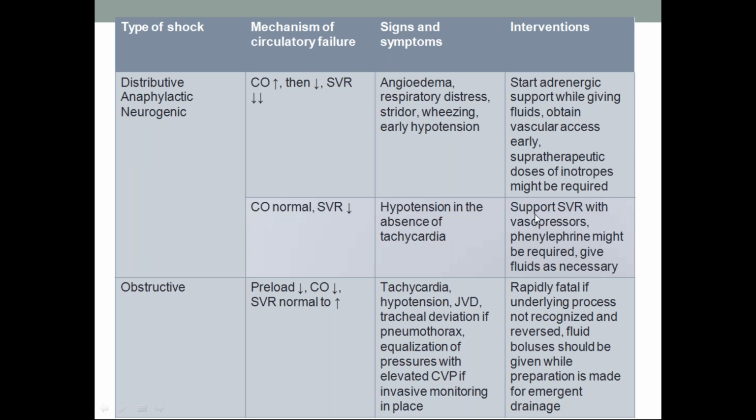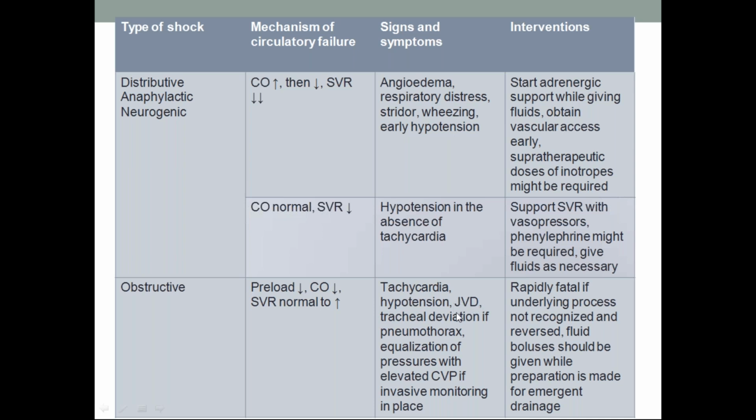And for interventions, we have to support systemic vascular resistance with vasopressors. Because systemic vascular resistance is down, we should support with vasopressors. Phenylephrine might be required. Give fluids as necessary. Obstructive shock, we already thought preload will be reduced and cardiac output is reduced. So systemic vascular resistance will be normal or increased.